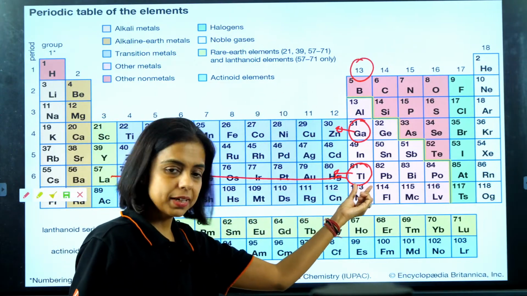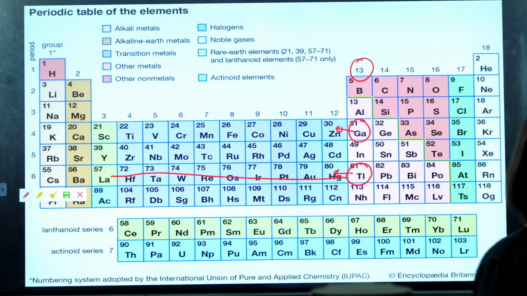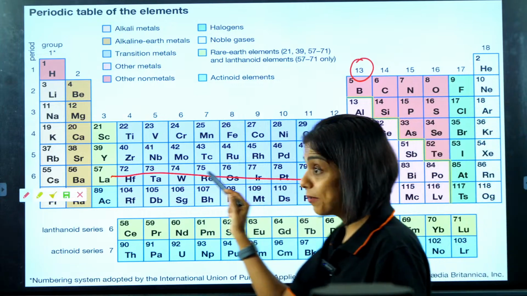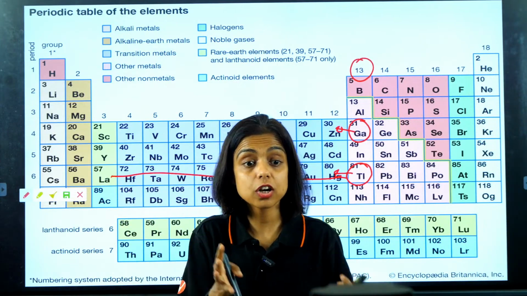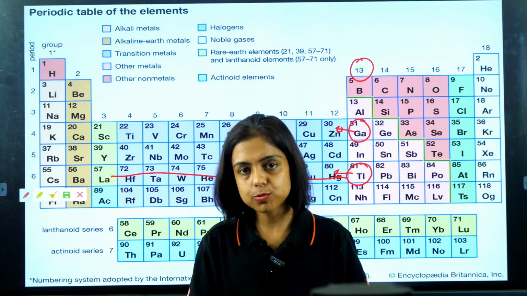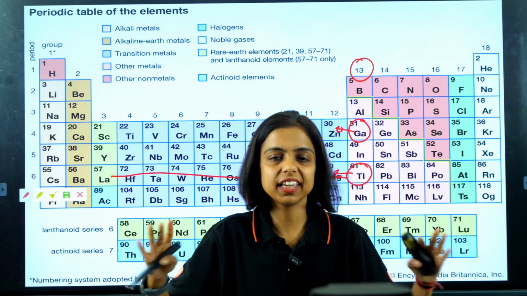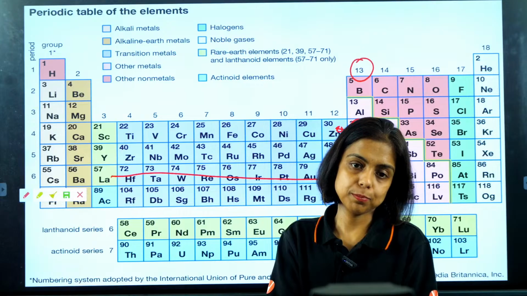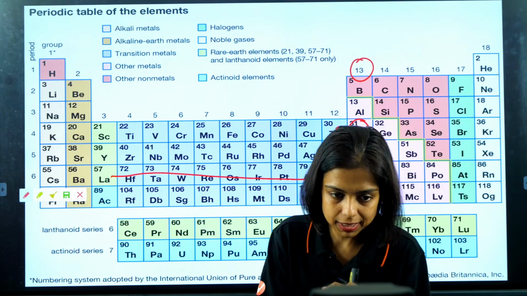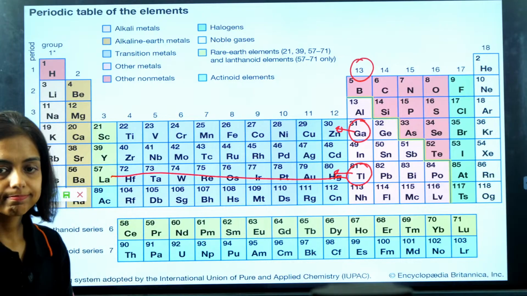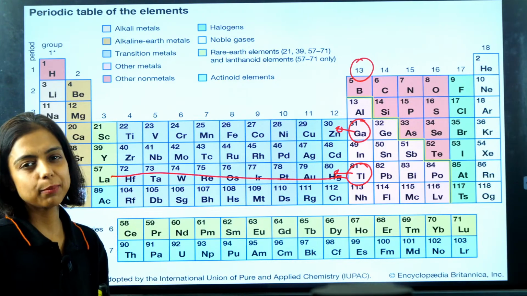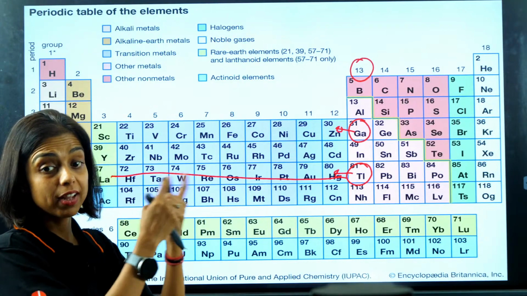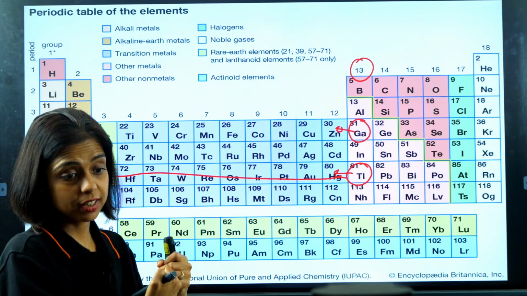Now come to thallium. Please see the position of thallium in the periodic table. So you can observe that before thallium we have lanthanides. Lanthanides have electrons in 4f, and f subshell electrons are the poorest shielders. They cannot protect the valence electron from the nucleus. They are the worst shielders. What does that mean, guys? That means in thallium, because of the poor shielding by 4f electrons, the hold of the nucleus on the valence electron increases, hence the ionization energy increases, right? So I hope it is clear.